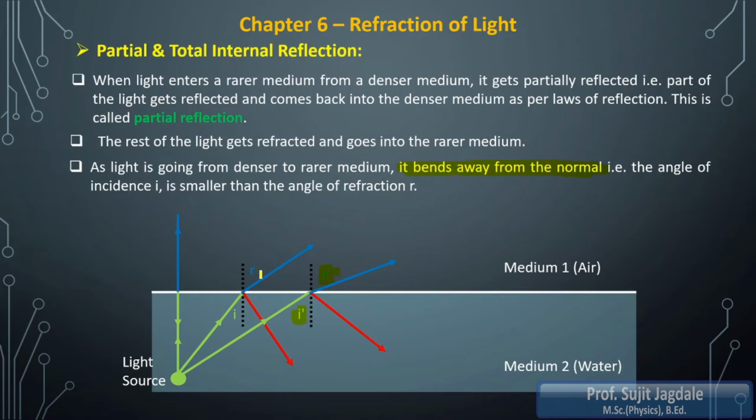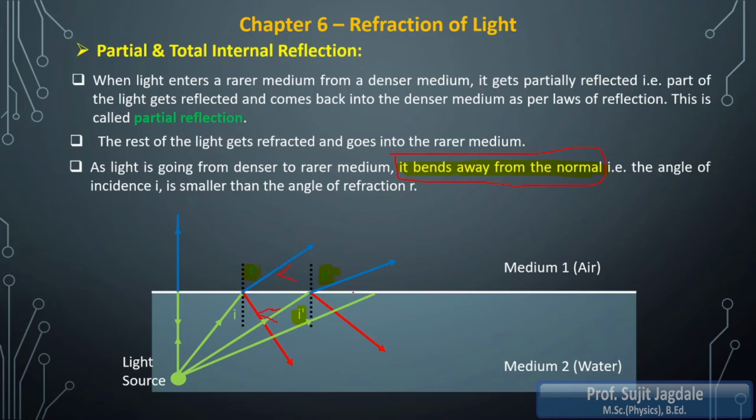If you see these two angles, R and R dash, and compare the measurement, you can easily find that R is less than R dash. That means the refracted ray is bending away from the normal. As the angle of incidence goes on increasing, the angle of refraction also goes on increasing. So what is the conclusion? As I am increasing the angle of incidence, the angle of refraction goes on increasing, and at one certain stage I am getting one particular condition. What is that condition?